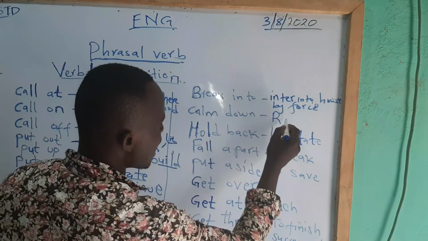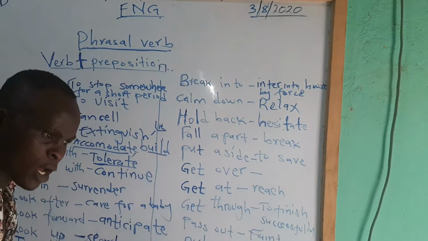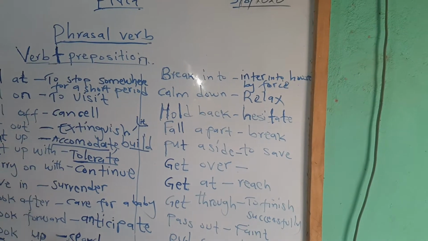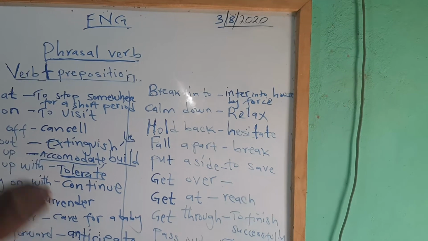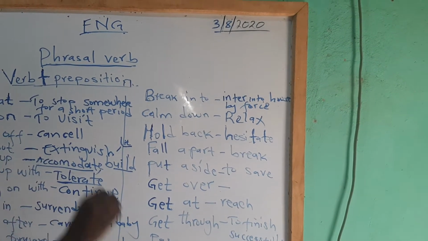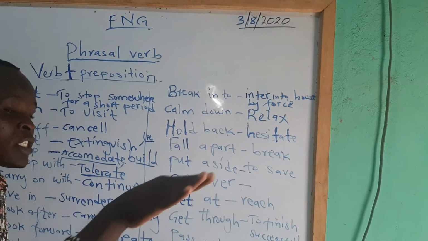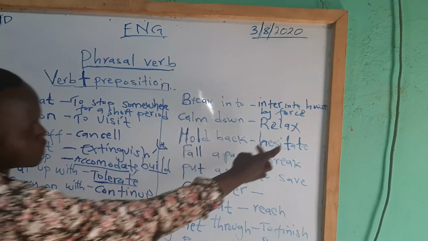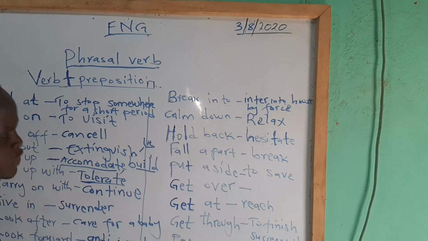Calm down is to relax. If there's a problem with somebody and they say, wait, please calm down. The pressure is up. You are very sad. You are very angry with somebody. You say, calm down, please, calm down, meaning relax. If that thing is wrong, you are very angry, yes. You are agitated, yes. But calm down, we talk. Please calm down is to reduce the temper. If your temper is very high, you say, please calm down. You cool the temper so you can talk and you can reason.